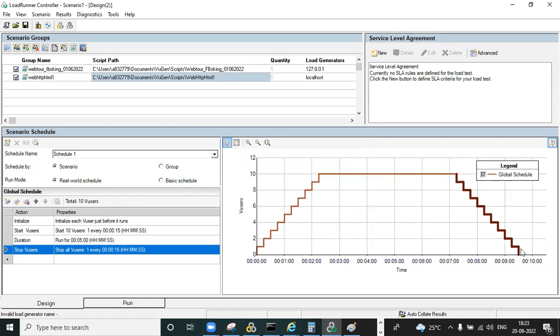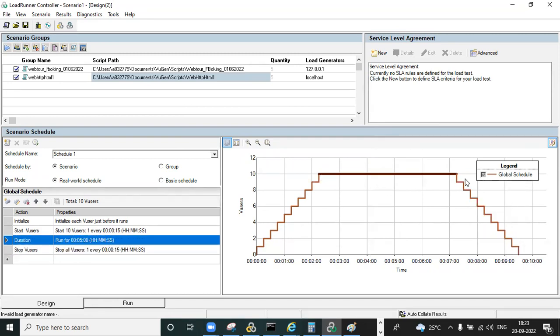How can we calculate the total duration? Ramp up, duration and ramp down together we call the elapsed time. That means your test's full execution time. You can observe here 10 minutes is happening. We have given 5 minutes duration, and ramp up also takes time. 1 user takes 15 seconds, so for 10 users, how much time? 150 seconds. 150 seconds means how many minutes? 2.5, sorry, 2.5.